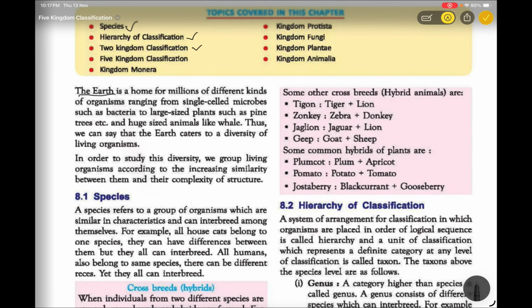The earth is home for millions of different kinds of organisms, animals, plants and so on. It has single celled microbes such as bacteria, large sized plants such as pine trees, and huge sized animals like whale. So earth is a mixture of single celled, multi celled and huge sized organisms. That's why we can say that the earth caters to a diversity of living organisms. Earth has all types of organisms.